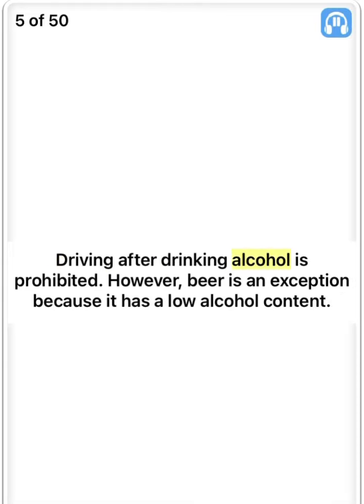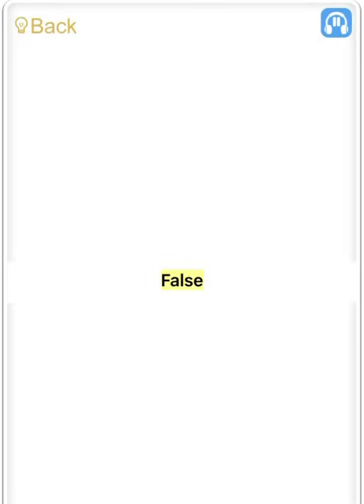Driving after drinking alcohol is prohibited. However, beer is an exception because it has a low alcohol content. False.